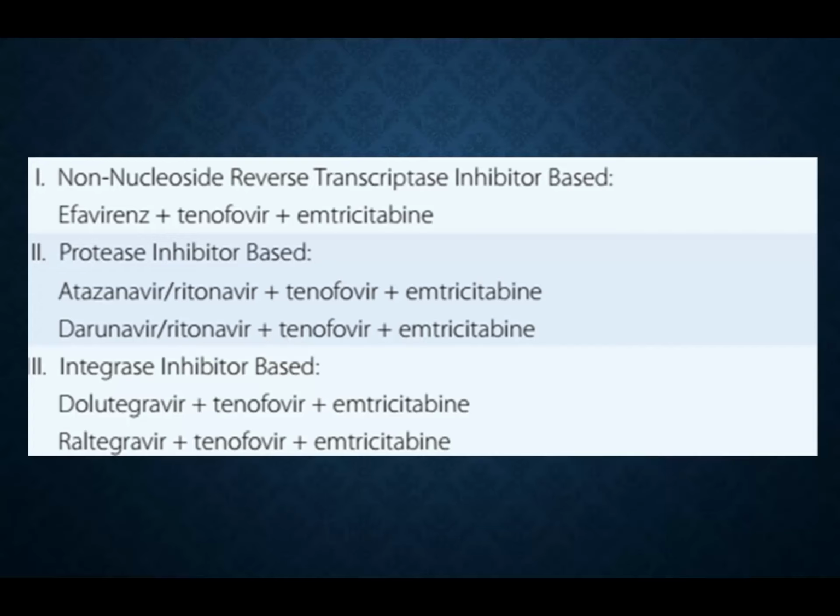So let me complete this second part of the discussion by showing you once more the slide I have shown you in this series of presentations, where we can see the regimen we used to follow, a non-nucleoside reverse transcriptase inhibitor base, that is efavirenz, tenofovir and emtricitabine. Tenofovir and emtricitabine is basically the common group, and it is added with the non-nucleoside reverse transcriptase inhibitor, that is efavirenz. What is missing here, or what are the groups which we are keeping in our hand?